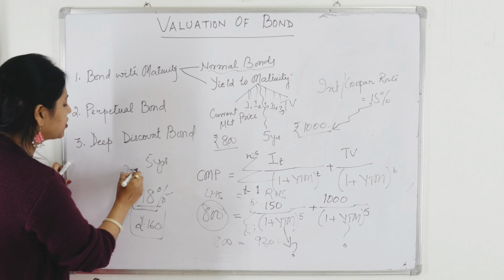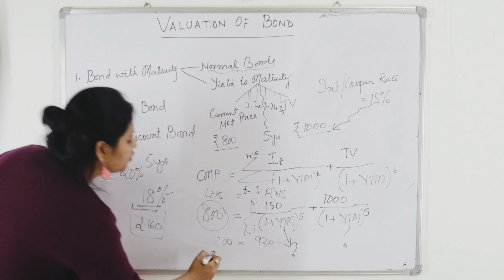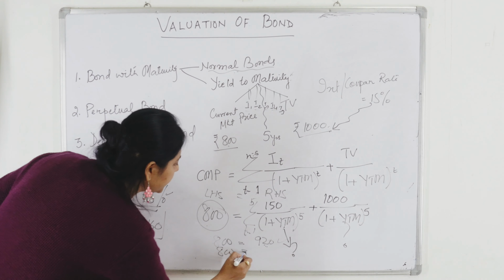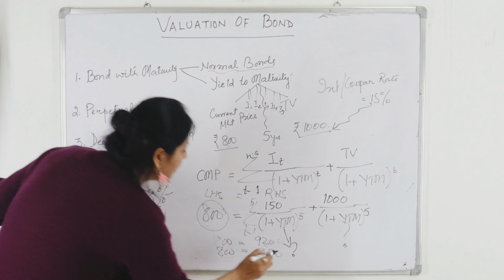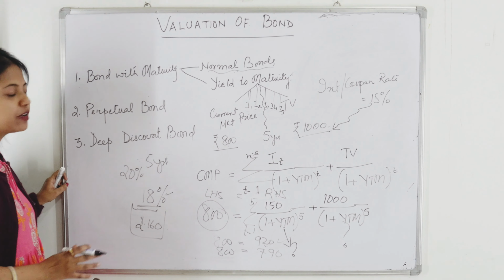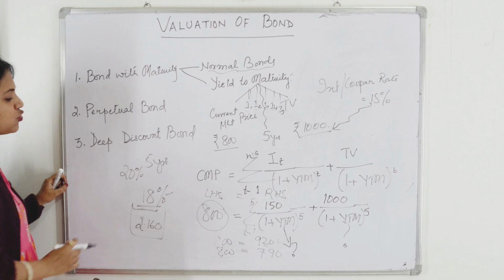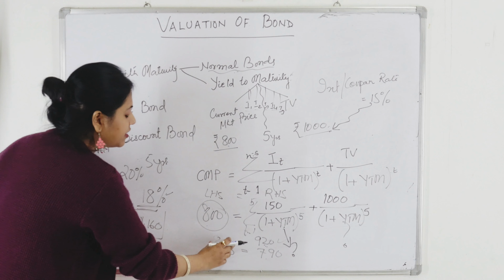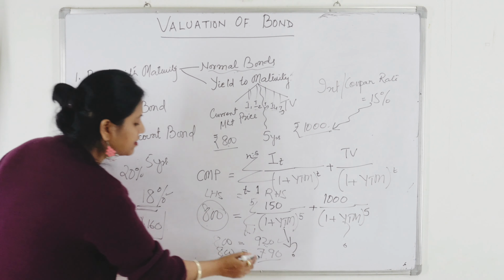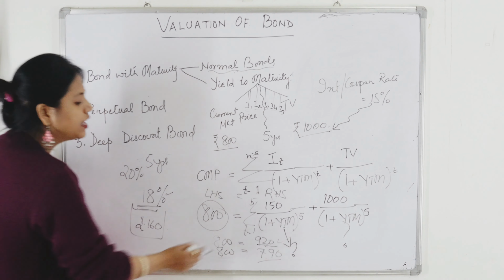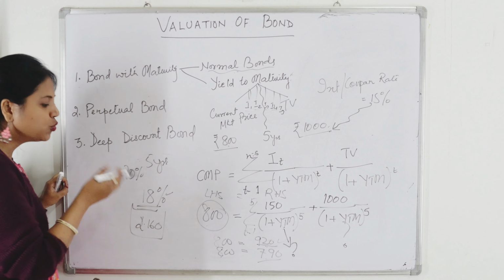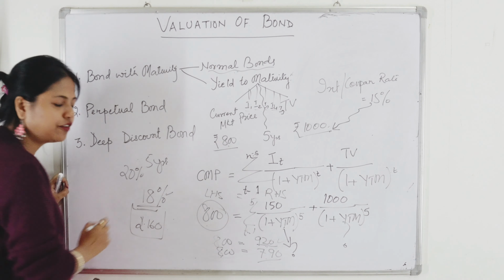Say for example, you discounted with 20% and you got 800 versus 790. Now also it has not equated, because seldom will you find a chance when both are exactly equal. So when one rate gives you a lower value and another rate gives you a higher value, then you have to interpolate. Through interpolation you can find the rate of return.